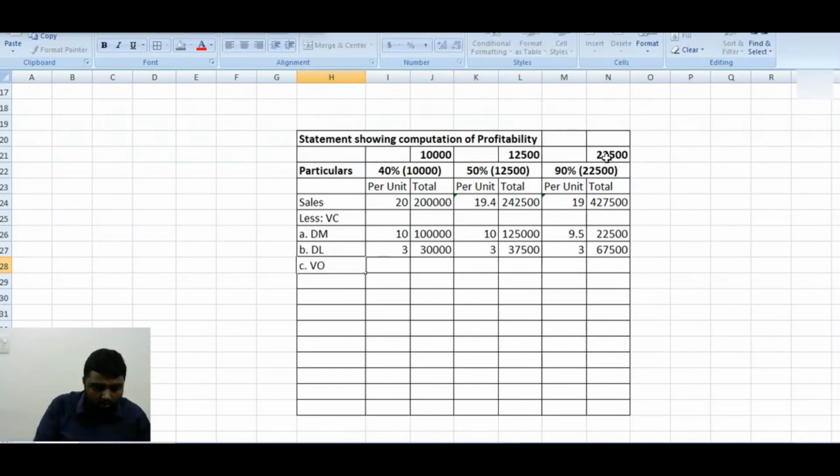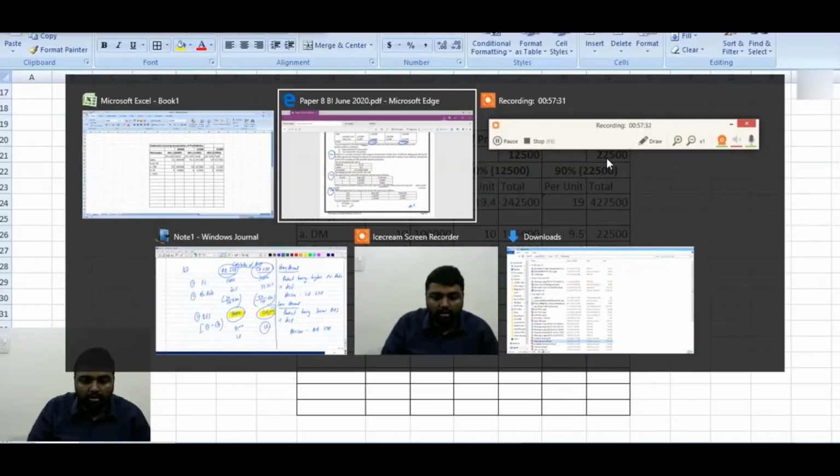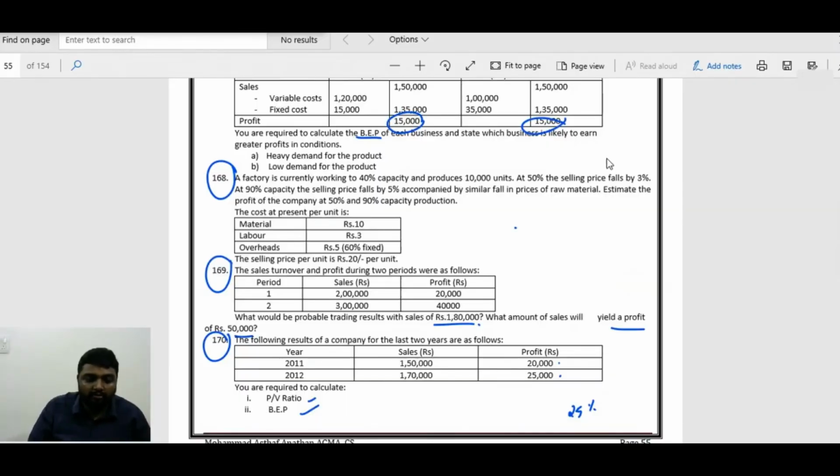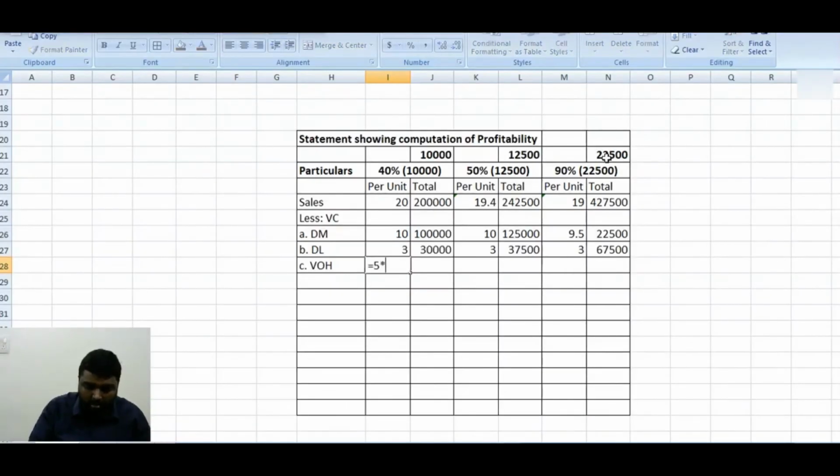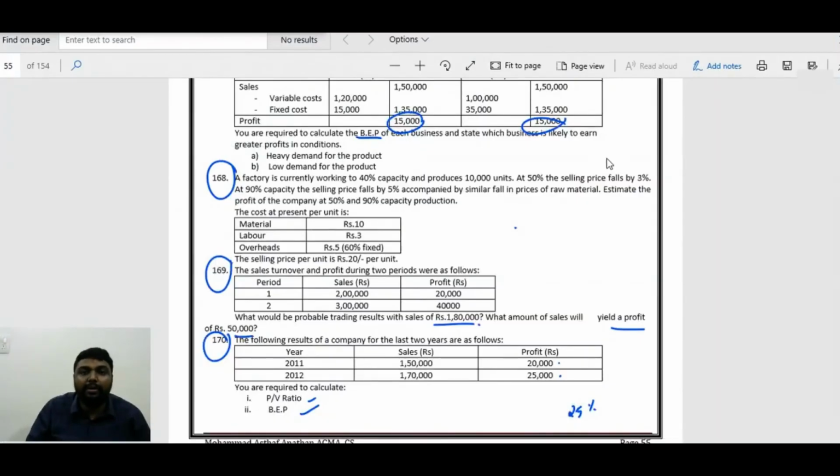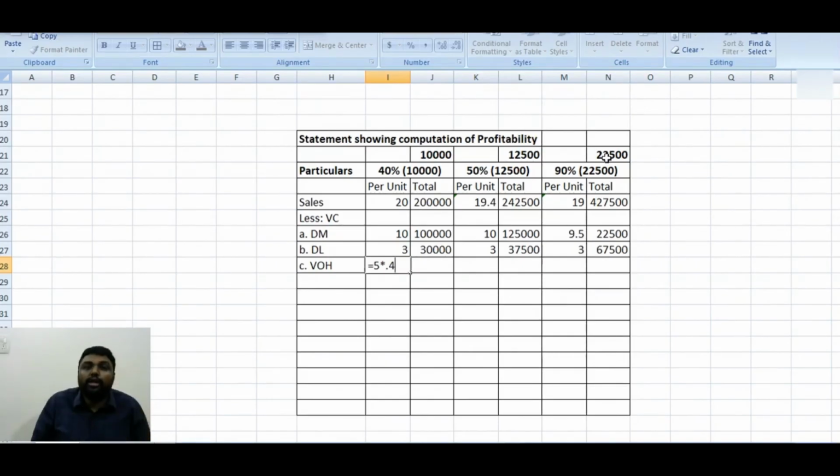Now we have to go for variable overhead. See what are the details of variable overhead. 5 is the total overhead cost, and in that 60% is fixed. So you tell me, if 60% is fixed, what will be the variable? Variable will be 40%, which will be 2 rupees. So again 2 into, you can get your total. Nothing is told about that, so variable overhead per unit will remain the same. So accordingly we can find out the answer. See how interesting.